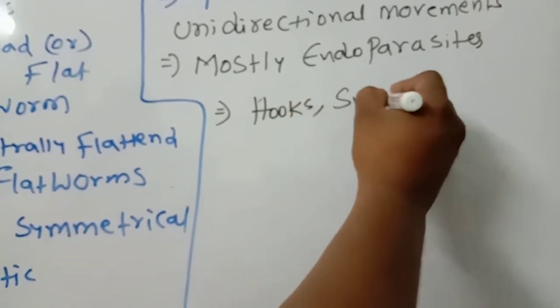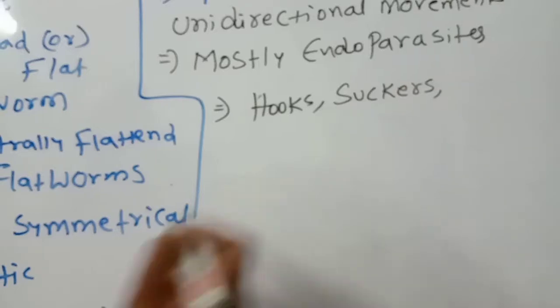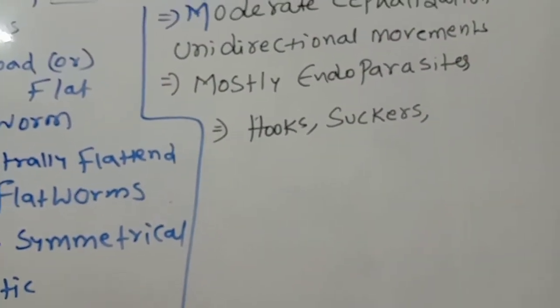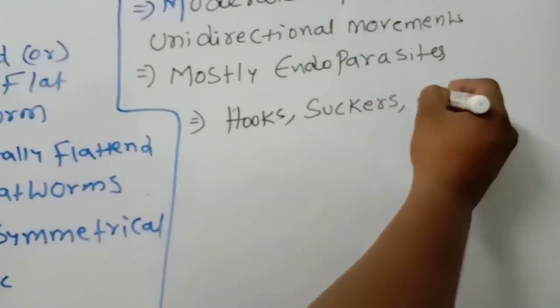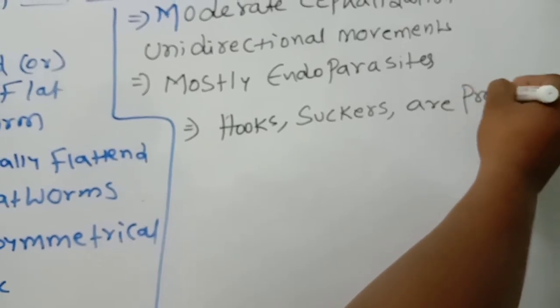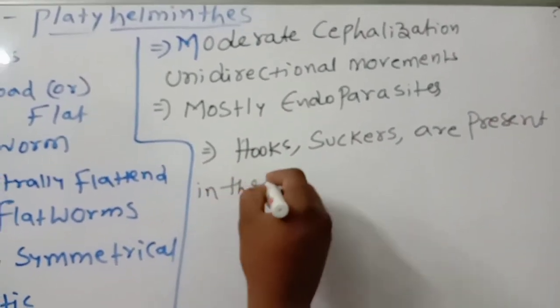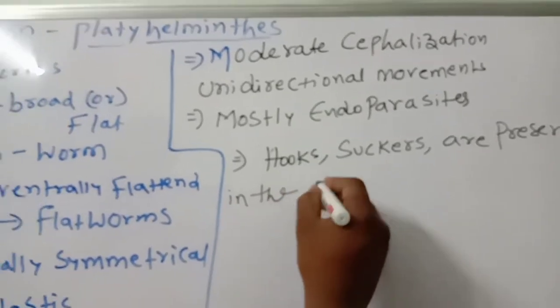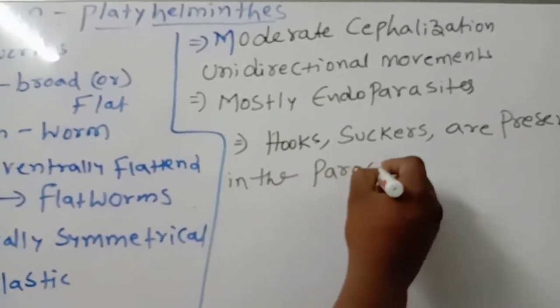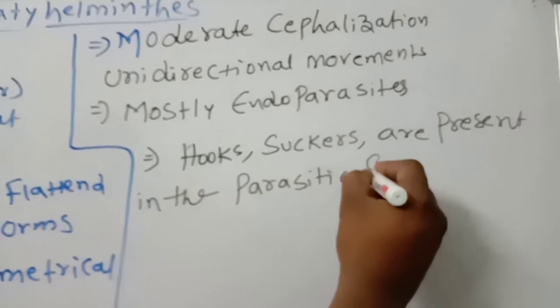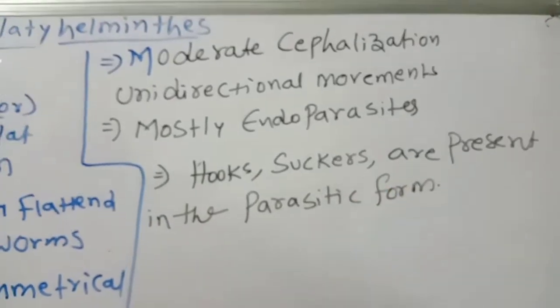Hooks and suckers are present in the parasitic form. This point you should remember.